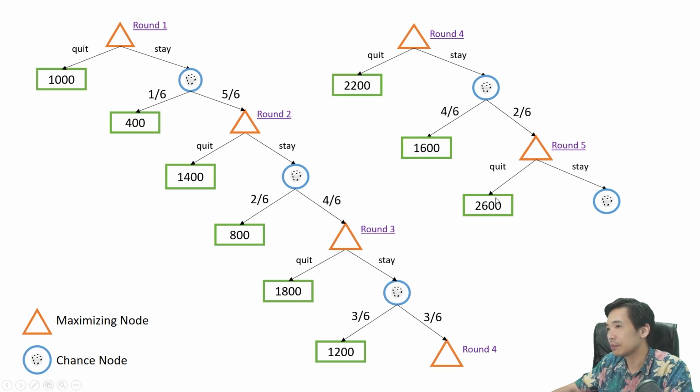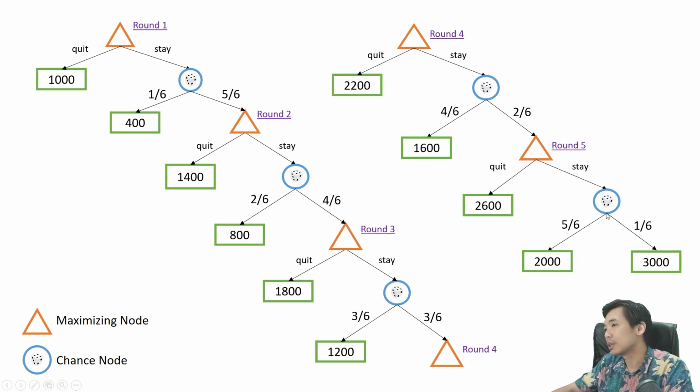If you quit in the fifth round, you will get 2,600 rupiah. And if you choose to stay, you will roll another die, and this time the chance is even slimmer. You will only have a 1/6 probability that you will survive, and then you will get the extra bonus, which is another 1,000, or you will end the game with 2,000 rupiah from 5 stake.